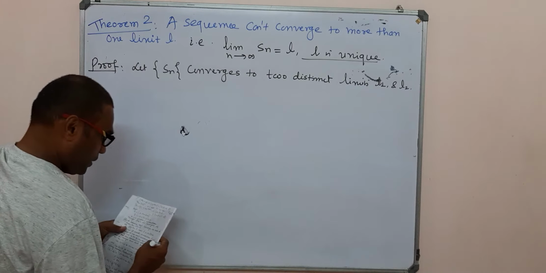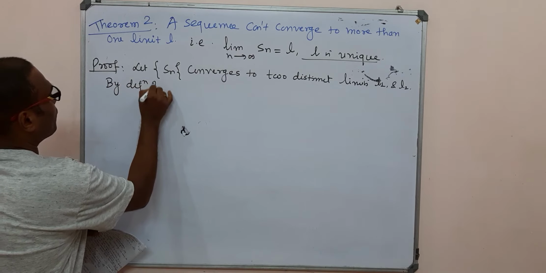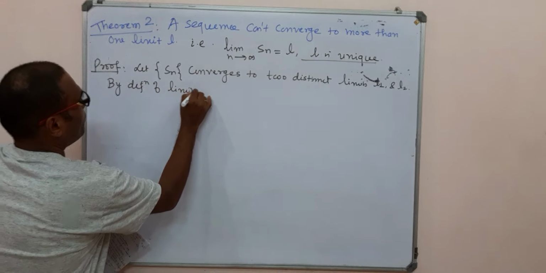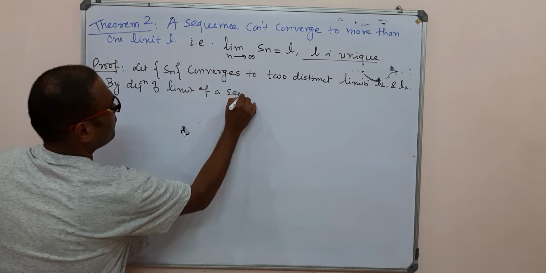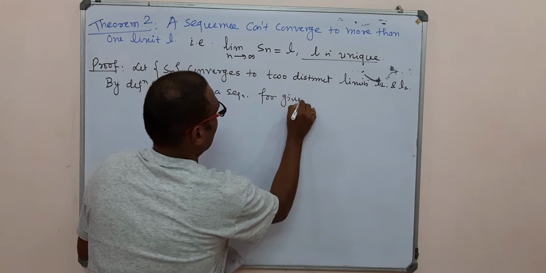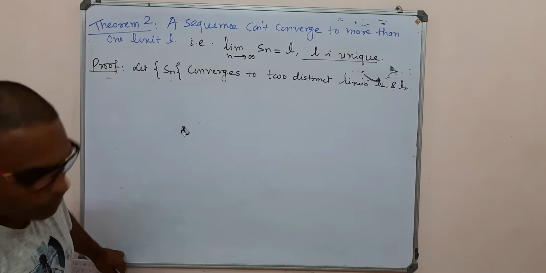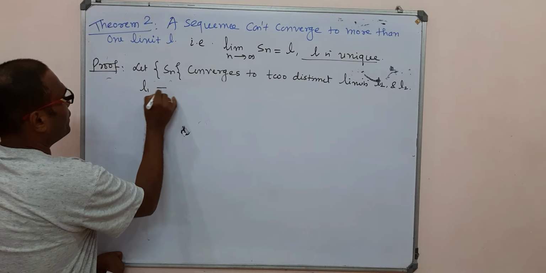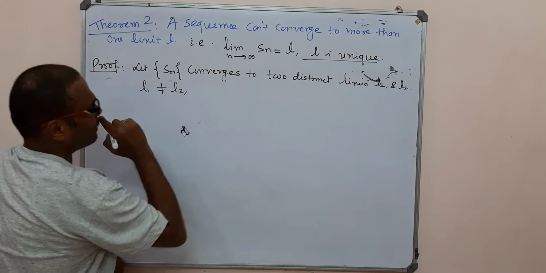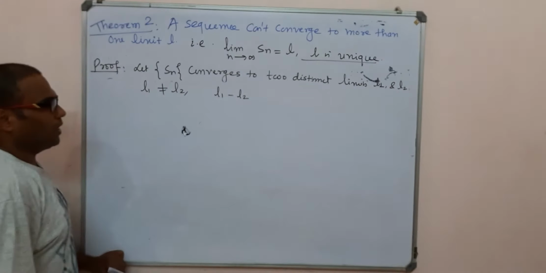So by definition of the limit of a sequence, for given epsilon greater than 0, since the limits L1 and L2 are distinct, L1 is not equal to L2, therefore L1 minus L2 should be greater than 0 or less than 0.